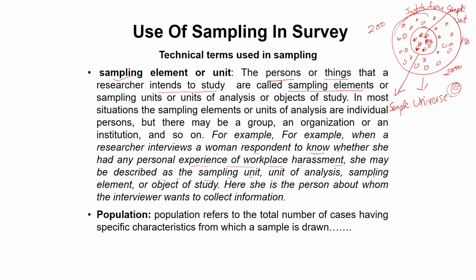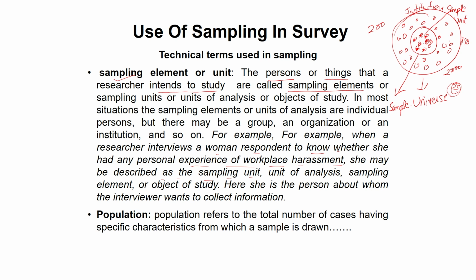So the unit of analysis, sampling element or object of the study, we call her. Here she is the person about whom the interviewer wants to collect the information. So the women are called the sampling unit.